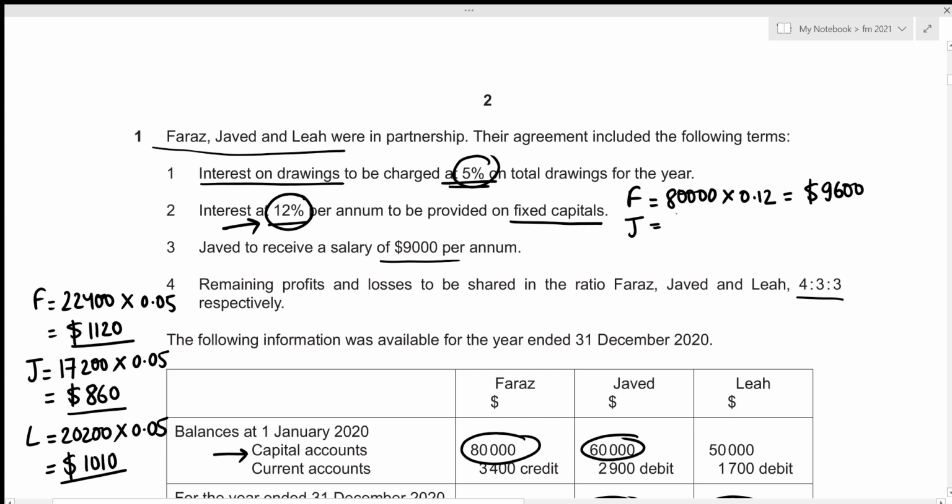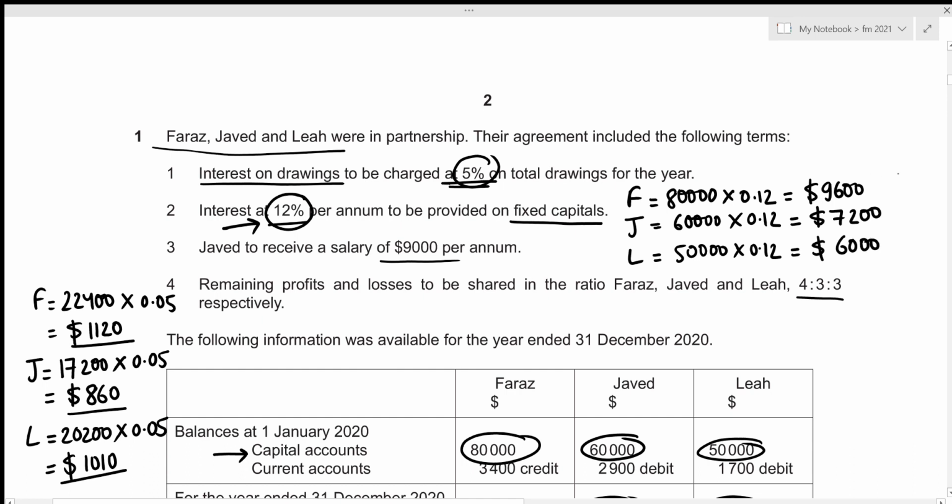So that's going to be 60,000 times 0.12, which results in the interest on capital for Javed for the year ended 31st December 2020 to have the amount of 7,200. And finally for Leah, we can see that the capital account balance is 50,000. So that's 50,000 times 0.12, which results in the interest on capital for Leah for the year ended 31st December 2020 to have the amount of 6,000.